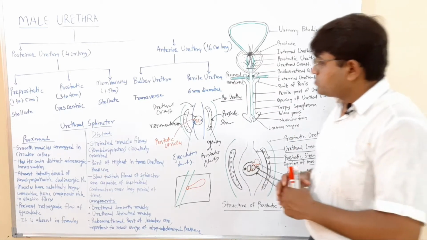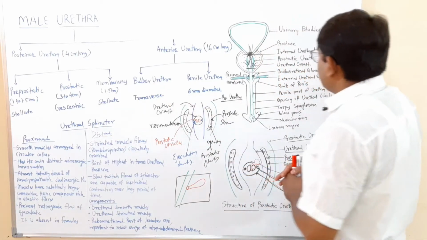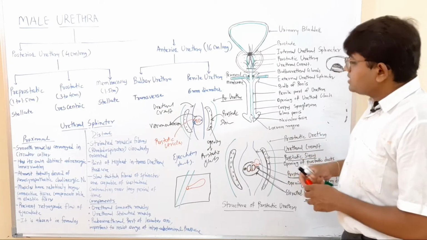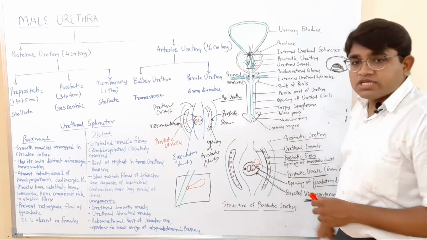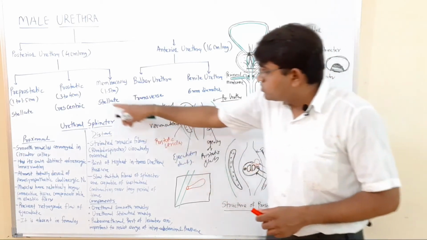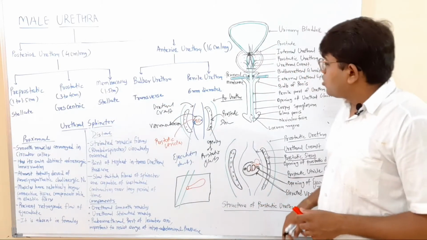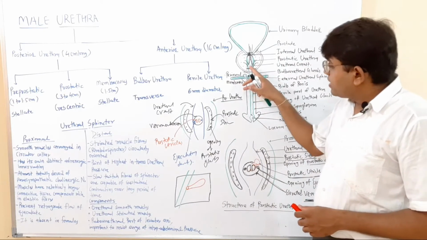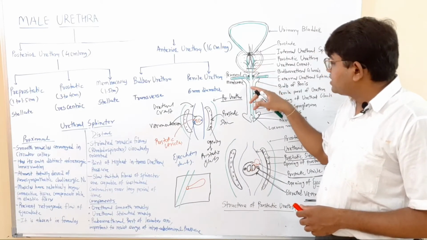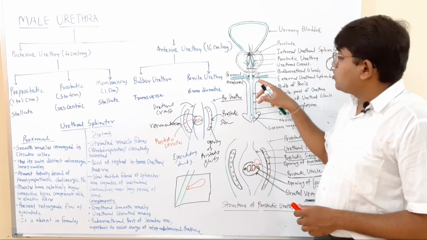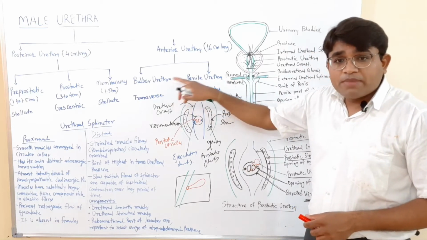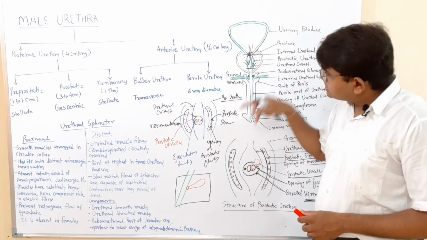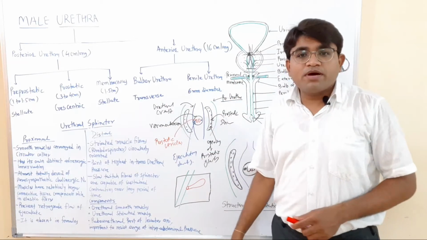Okay, now the membranous part of the urethra. The membranous urethra is a continuation of the prostatic urethra, and it is about 1.5 cm long, and it is stellate in the cut section, and it continues behind with the bulbous part of the urethra, the bulbar urethra. It crosses the perineal membrane, then its name changes into the bulbar urethra.